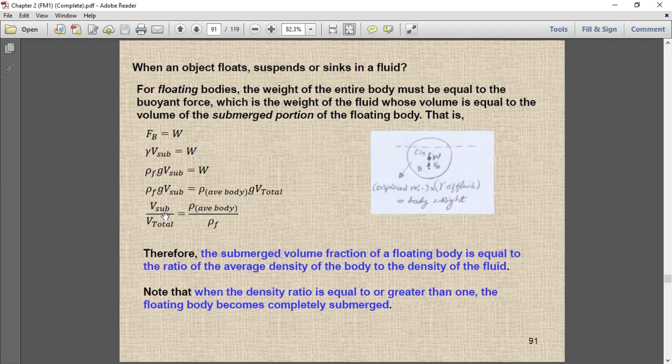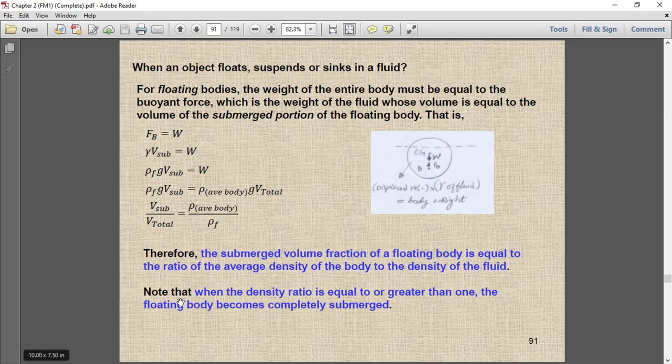Here the gravitational acceleration is going to cancel out, so V submerged over V total of the object is the average density of the body over the density of the fluid. So this is the final relationship we end up with. Therefore, the submerged volume fraction of a floating body is equal to the ratio of the average density of the body to the density of the fluid.